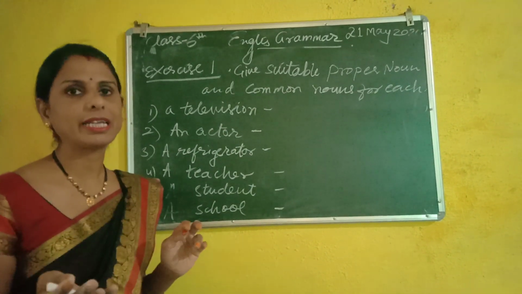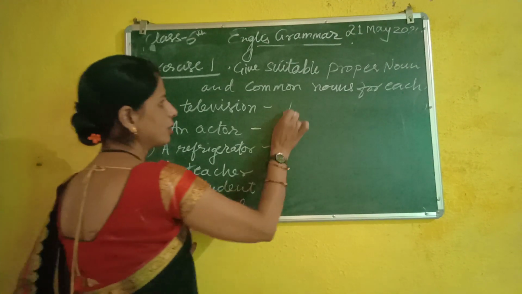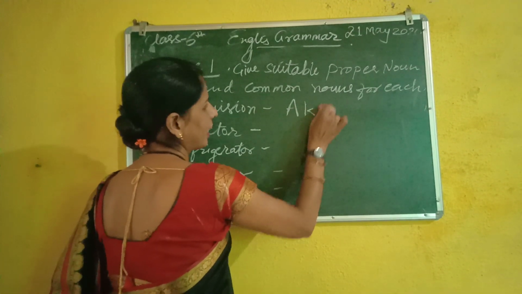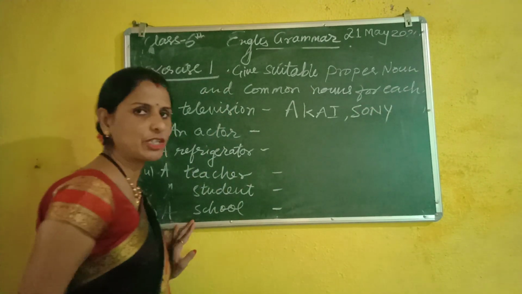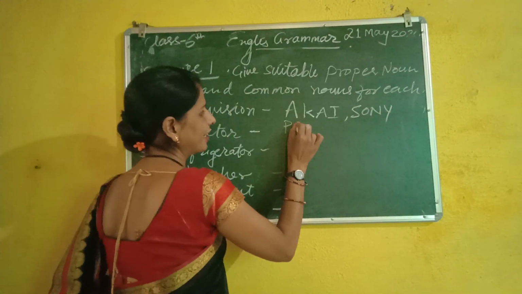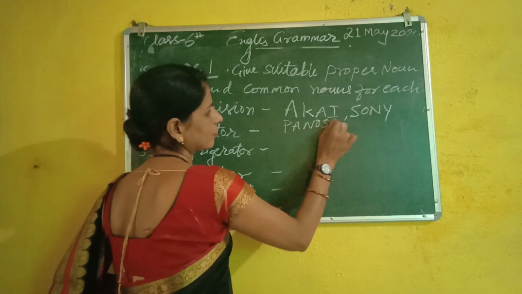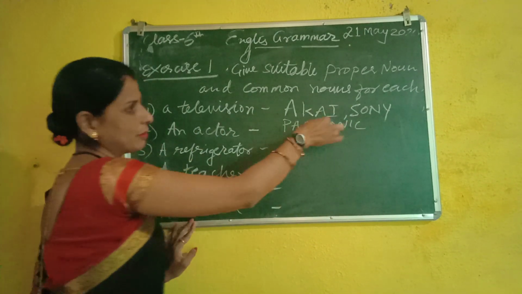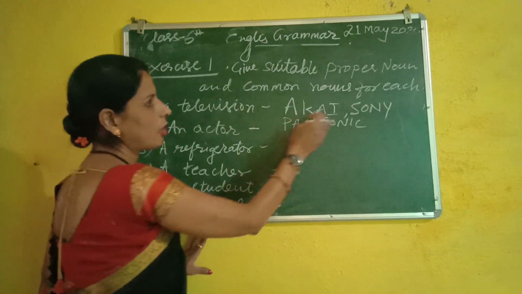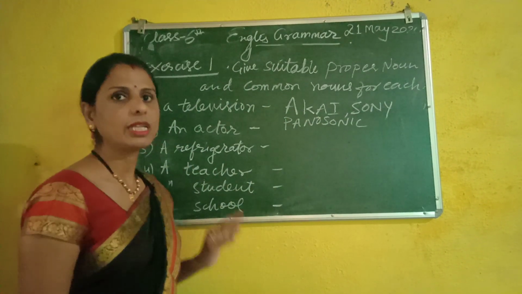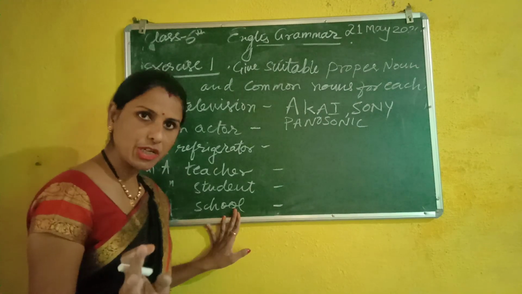I have a television of Akai, so you can write Akai. You can write Sony, or Panasonic. Now they have become proper nouns, the name of a particular television set.